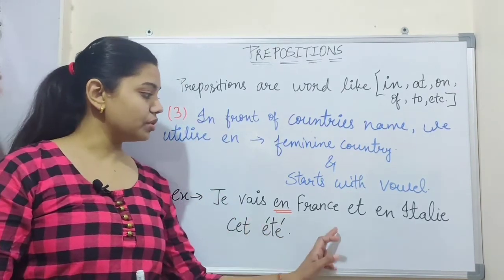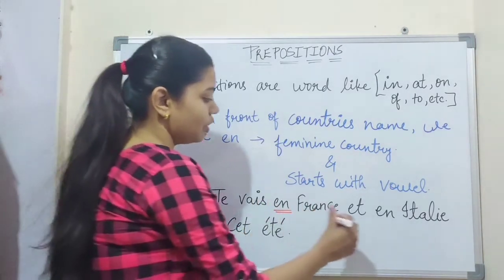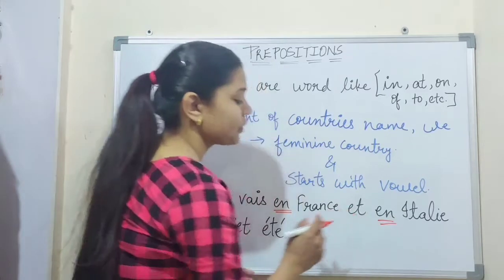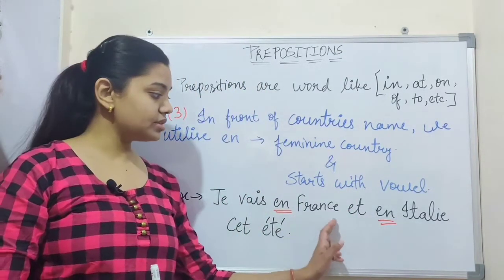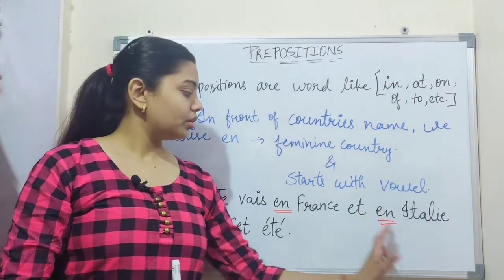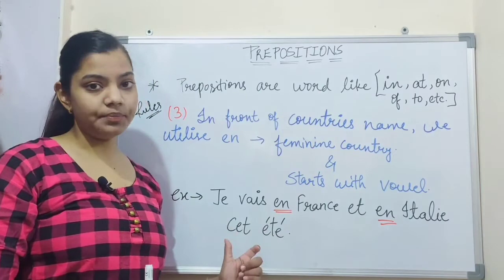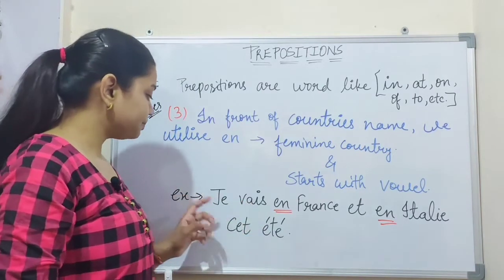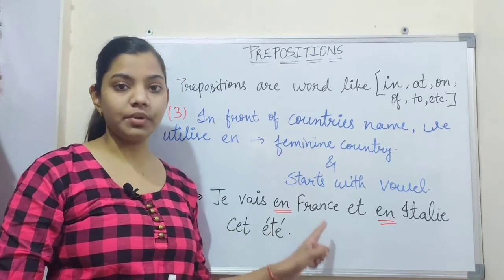Je vais en France et en Italie cet été. That means I go to France and Italy this summer. Cet été, this summer. So we use en here because France is a feminine country.